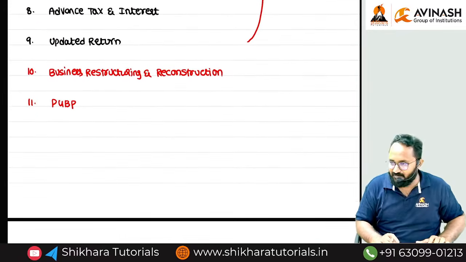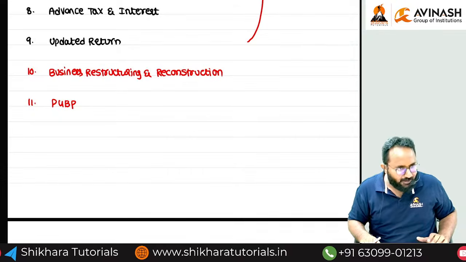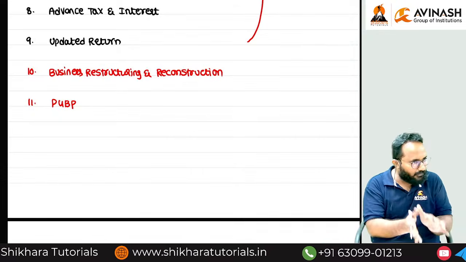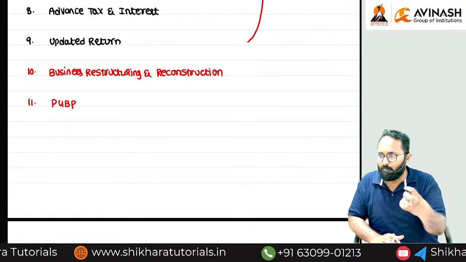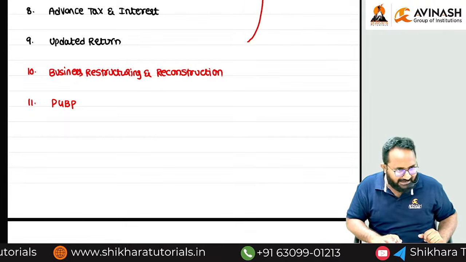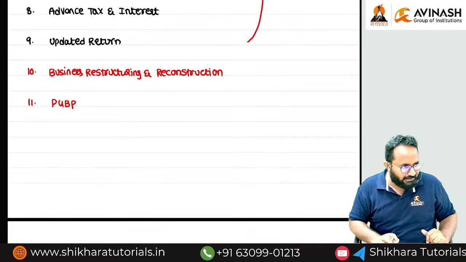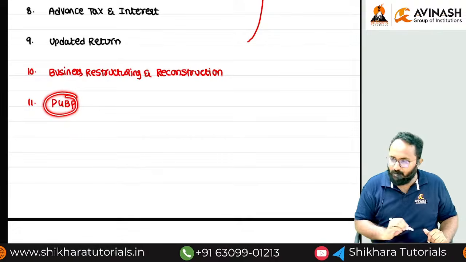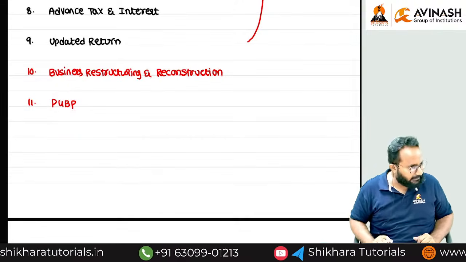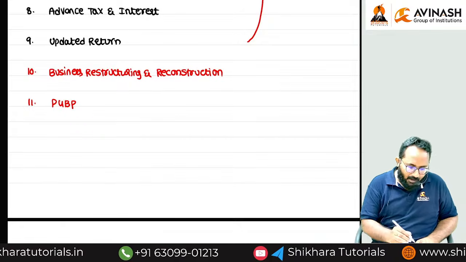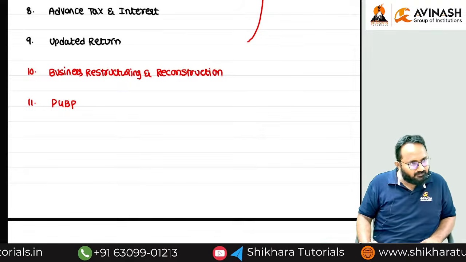Next is PGBP. If you have a business or profession, what is the income you earn from that business or profession as per the Income Tax Act 1961 earlier, now 2025? How we compute your business as well as profession income, we will discuss in this chapter. Understood? The weightage of PGBP is 14 marks in our final exam.